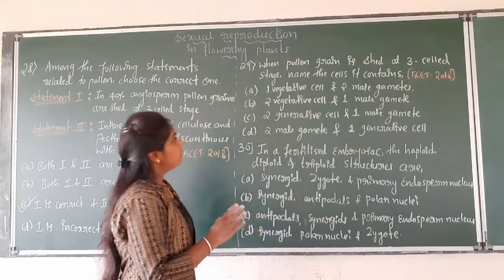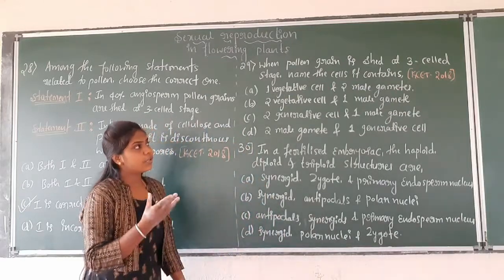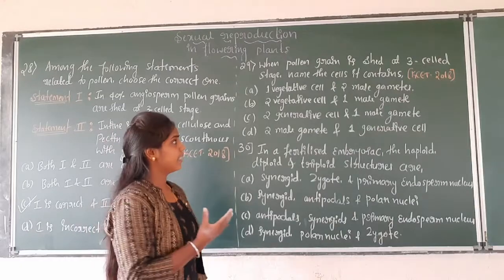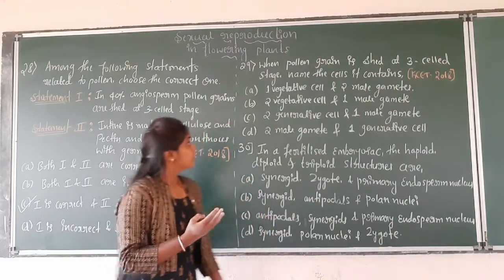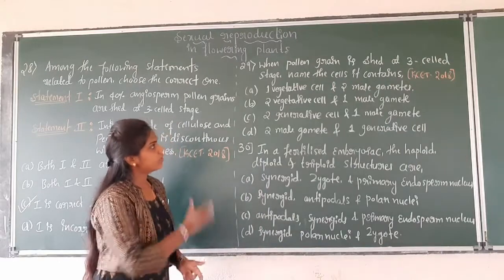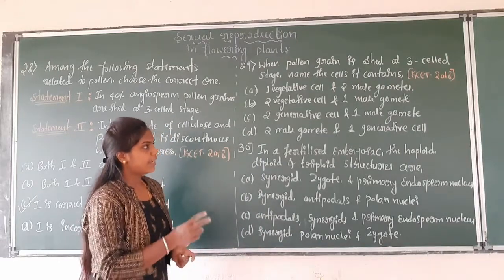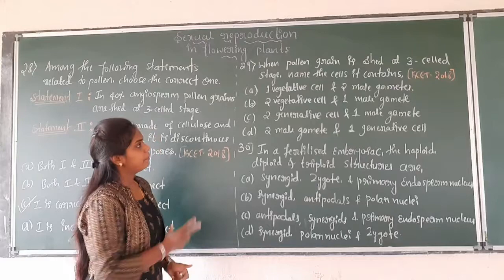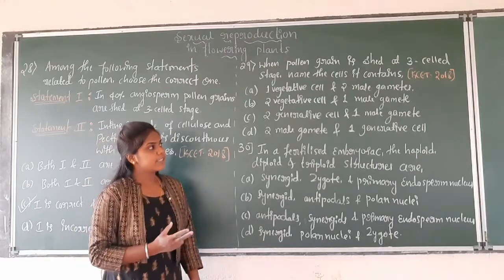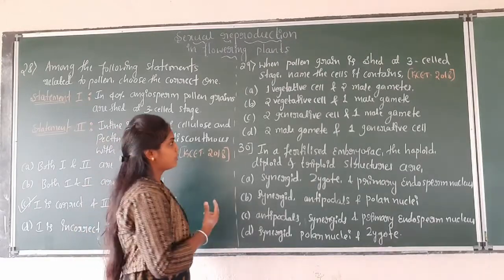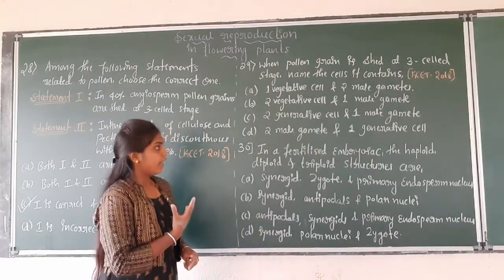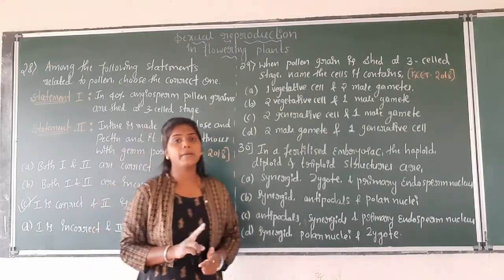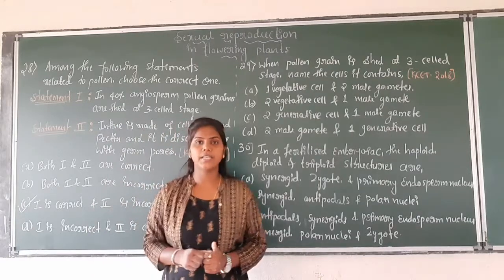Okay. So for the pollen grain shed at 3-celled stage, here are the given options: A, 1 vegetative cell and 2 male gametes. Option B, 2 vegetative cells and 1 male gamete. Option C, 2 generative cells and 1 male gamete. And option D, 2 male gametes and 1 generative cell.